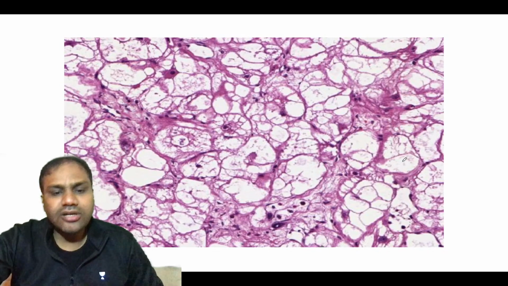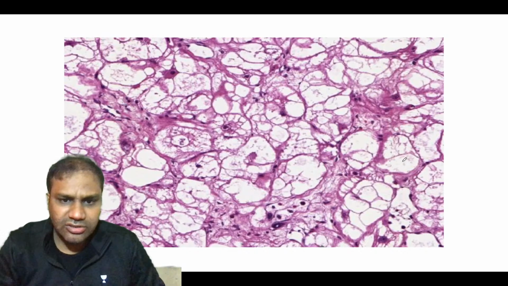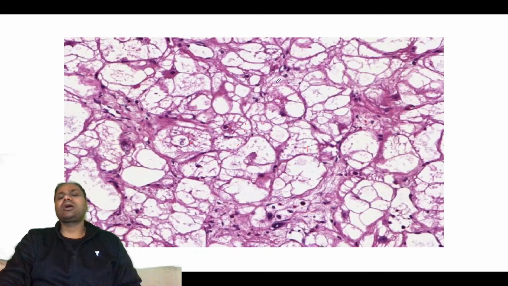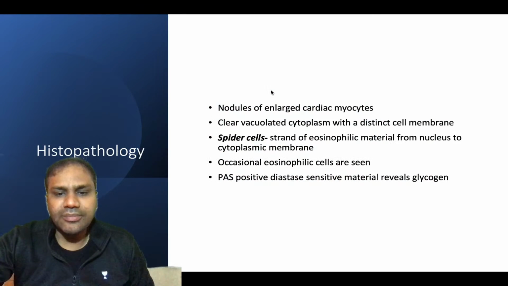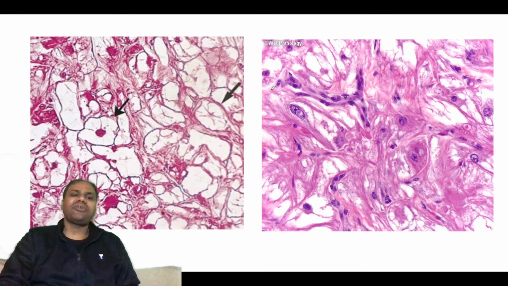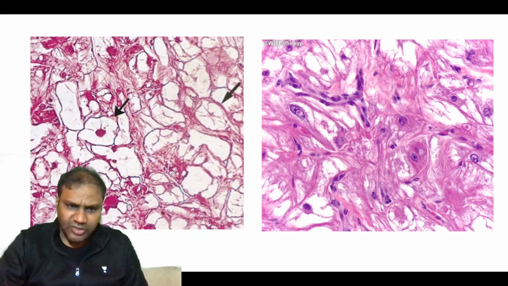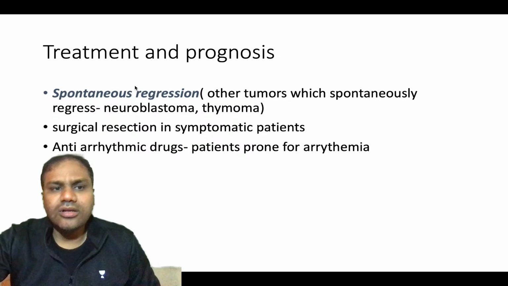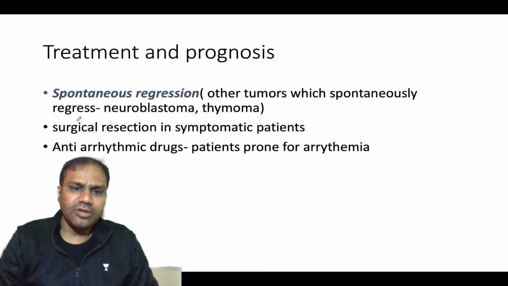Here you can see the vacuolated cells. The vacuolation can be seen, but from the nucleus to the cytoplasmic membrane something is running across. These are the spider-like, spidery cells. All these vacuoles are present in cardiac rhabdomyoma. The PAS positivity is because of these cells, and it is diastase sensitive. Now treatment, which is again important: there will be spontaneous regression.